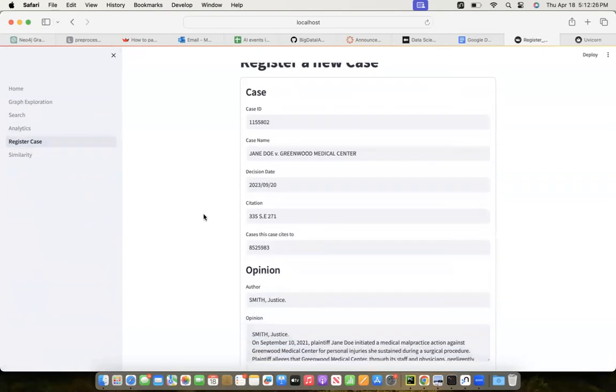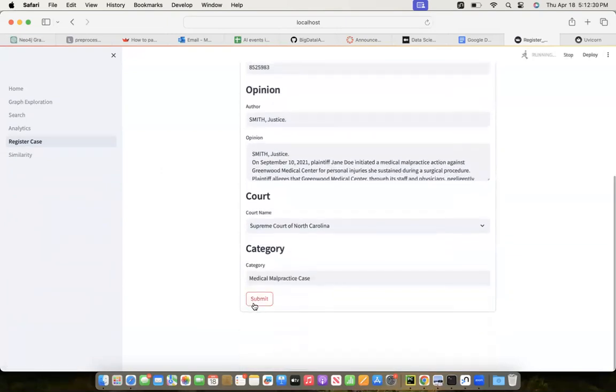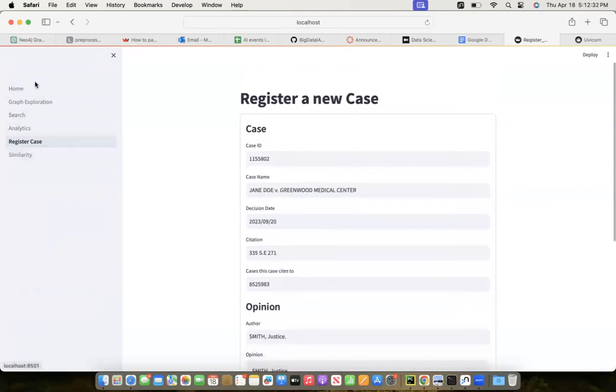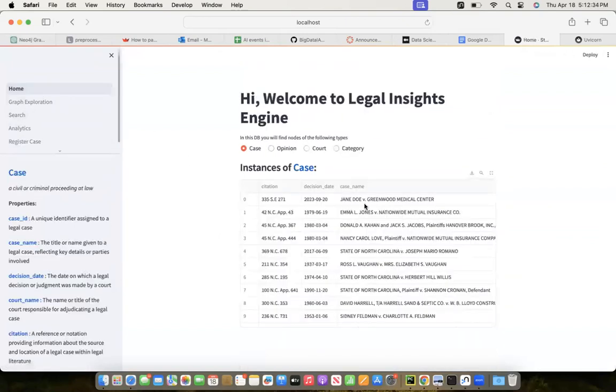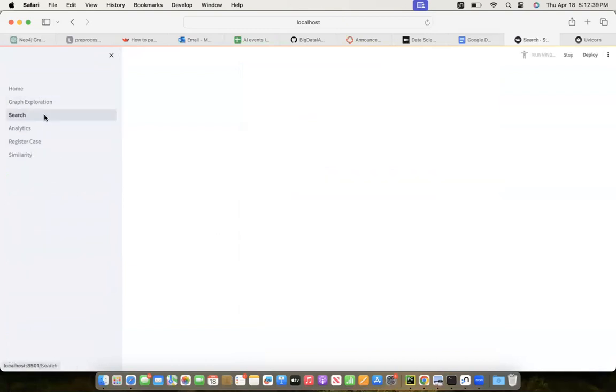Here we auto-populated all the fields for simplicity. So when we click on submit, the case gets appended to the graph with proper relationships. Then we have a search.